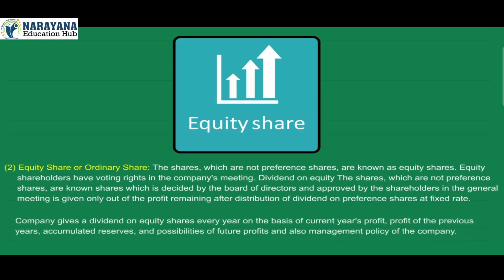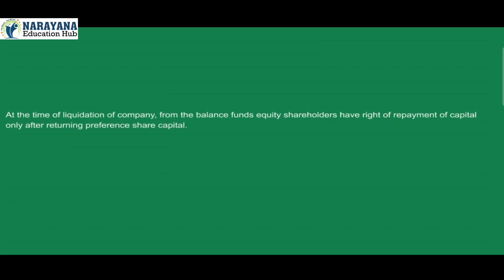Company gives a dividend on equity shares every year on the basis of current year's profit, profit of the previous years, accumulated reserves, and possibilities of future profits, and also management policy of the company. At the time of liquidation of company, from the balance funds, equity shareholders have right to repayment of capital only after returning preference share capital.